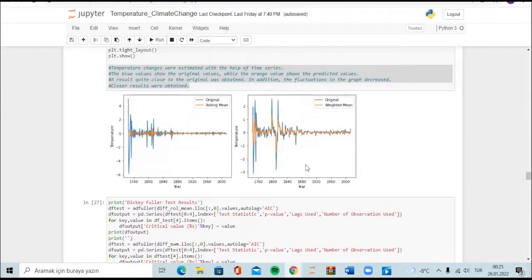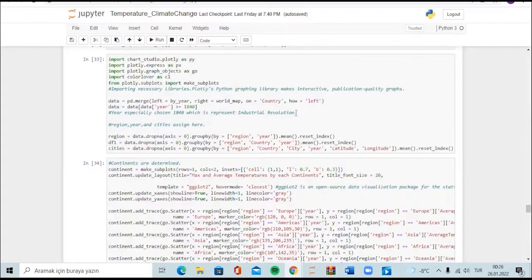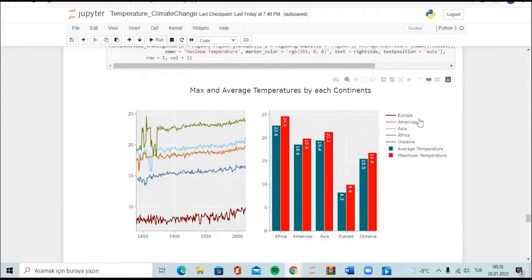After that, temperature changes were estimated with the help of time series. The blue values show the original values, while the orange value shows the predicted values. You can see that. A result quite close to the original was obtained. And then the second dataset is used here. Here, the temperature values are created according to the continents.